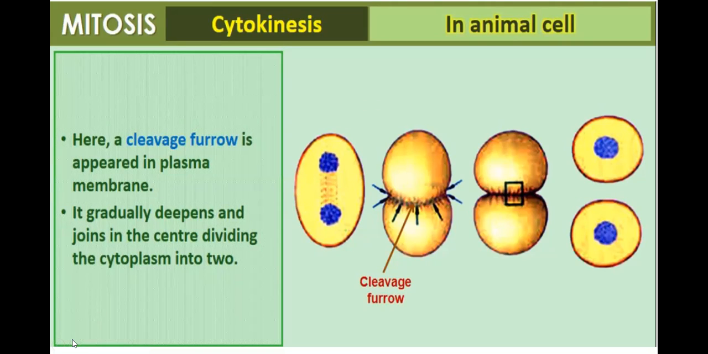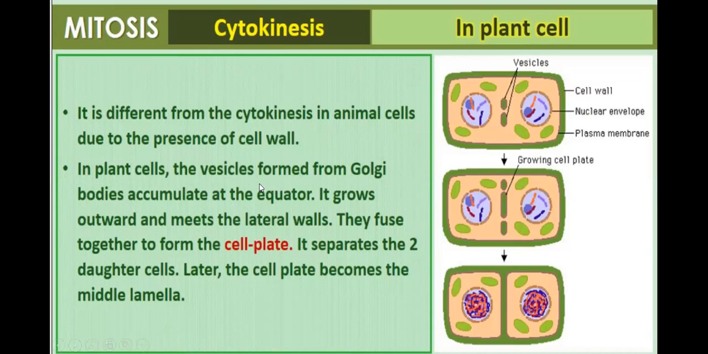But in plant cell, it is different. Why? Because in plant cell, there is a cell wall and the cell wall is rigid. It is not flexible. Cytokinesis in plant cell is different from the cytokinesis in animal cell due to the presence of cell wall, which is not flexible. Therefore, there will be no formation of cleavage furrow. Okay? It is not possible because the cell wall is rigid.